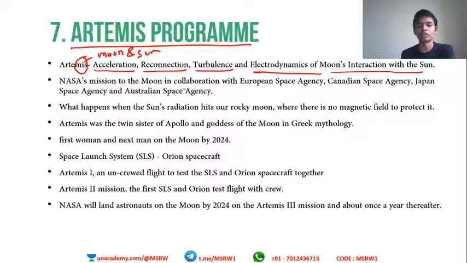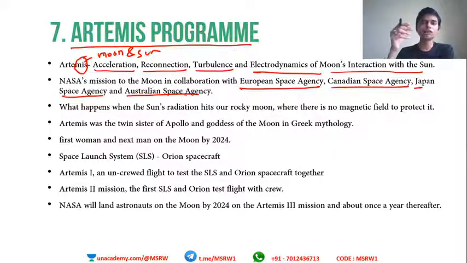NASA's mission to the Moon, in collaboration with the European Space Agency, the Canadian Space Agency, the Japan Space Agency, and the Australian Space Agency. So this is not a one-country mission. The chief nation behind this is the USA, so NASA is the leader in this mission. But other space agencies like the ESA, the Canadian Space Agency, the Japanese Space Agency, also known as JAXA, and the Australian Space Agency are all coordinating in the Artemis program.